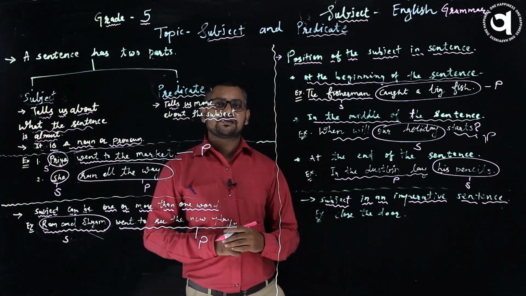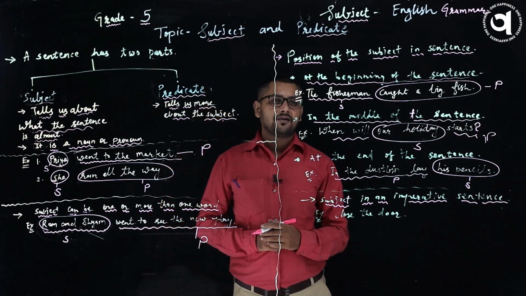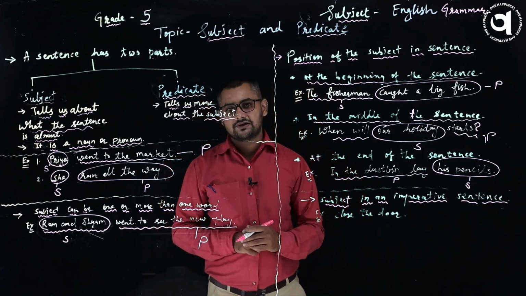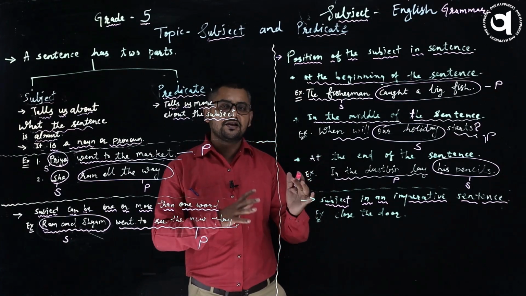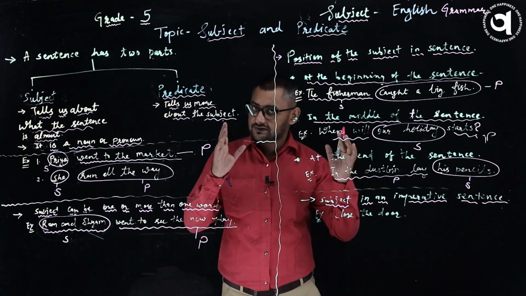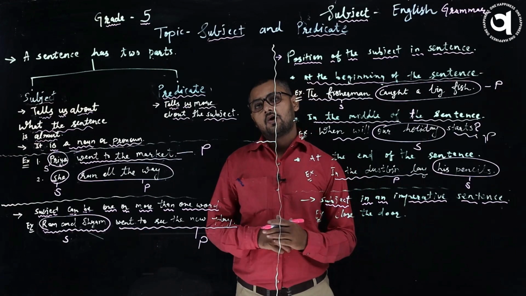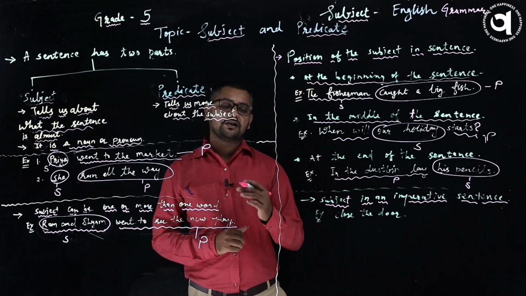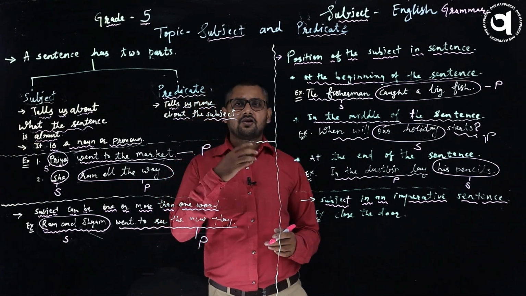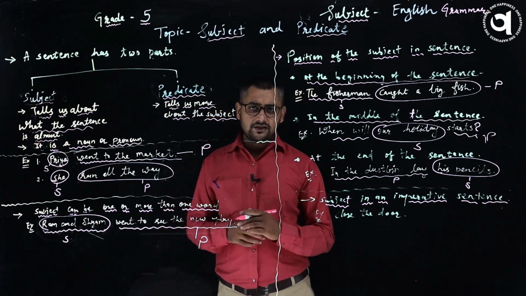Now let's see the last point. Now this point I must say is a very important point. Why am I saying this? Usually students are very confused. Sir, there is no subject at all in this sentence. Let's see what that is. Subject in an imperative sentence. When you see an imperative sentence, usually we see it as an order or suggestion. So let's see with an example.